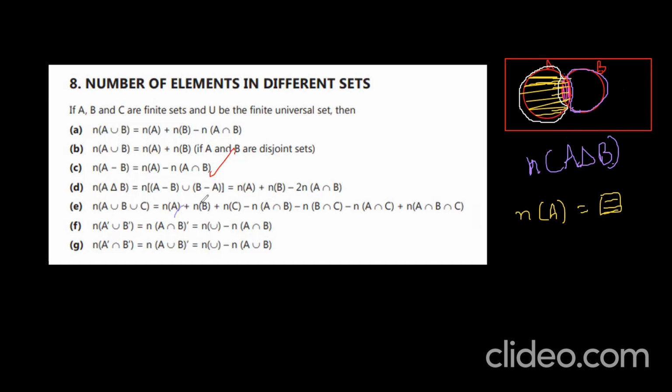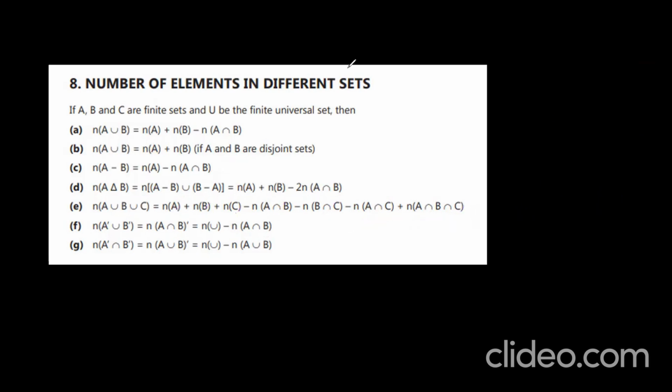Similarly, N of A union B union C is equal to N of A plus N of B plus N of C minus N of A intersection B minus N of B intersection C minus N of A intersection C plus N of A intersection B intersection C. Okay, very good. Let me draw the Venn diagrams and I will explain the complements.